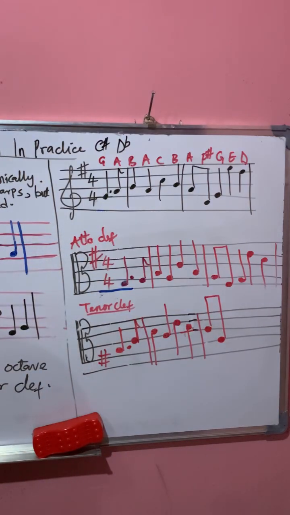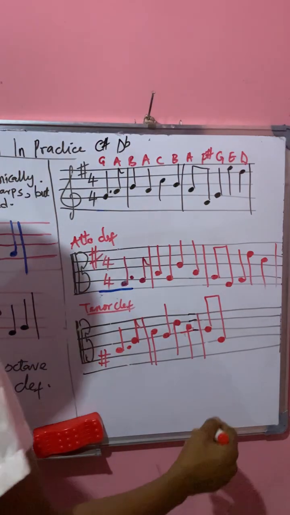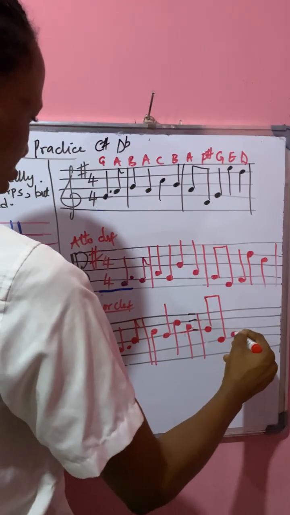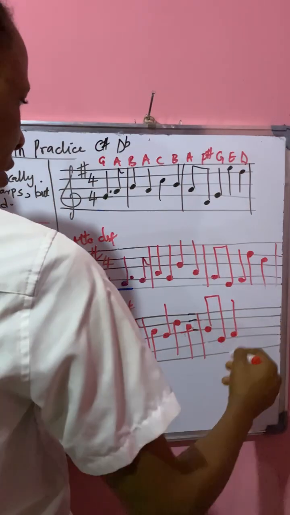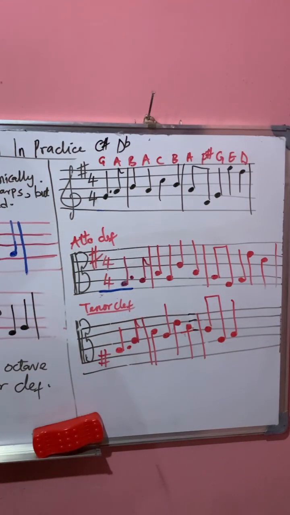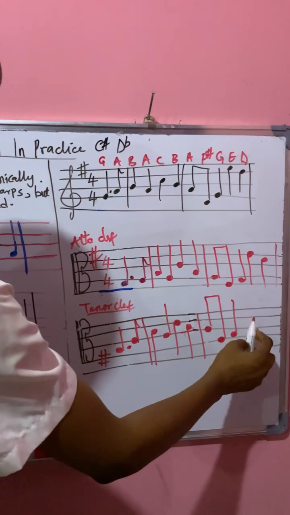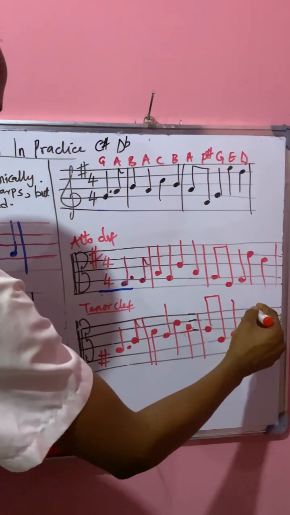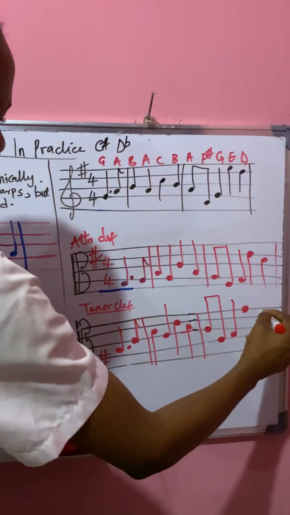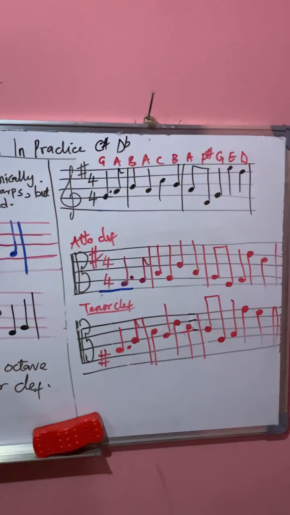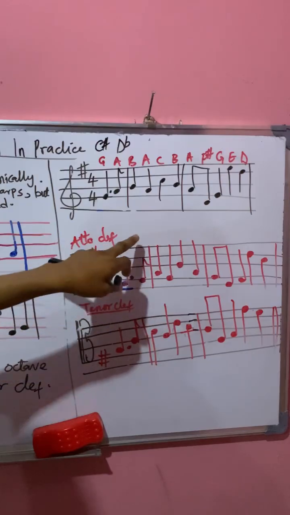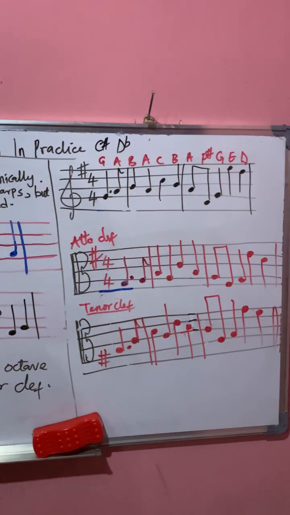And then after F sharp, this is going to be our G. And after that, let's find where we have our E. So this is C, D, E. So E is the fifth line. And then we have D. So we are done with that. So we've successfully rewritten this passage in both alto and tenor clef. That's fine. Enjoy yourself.